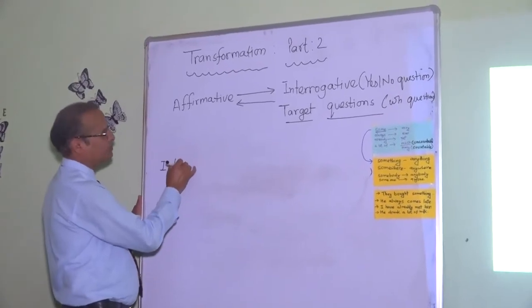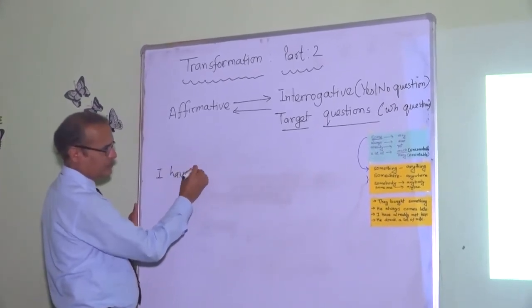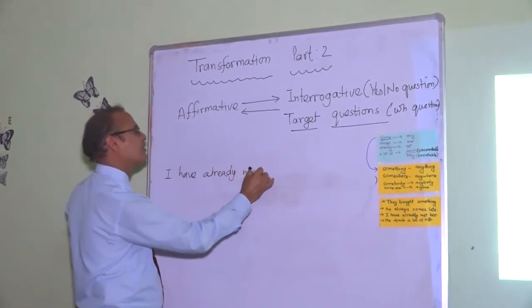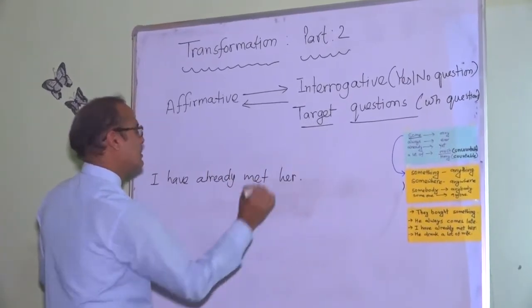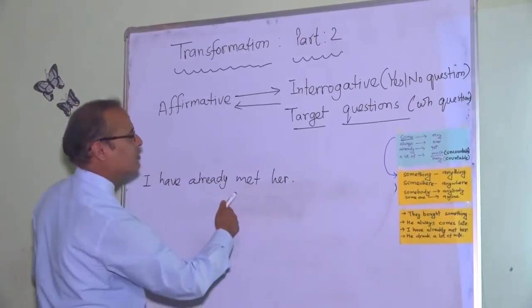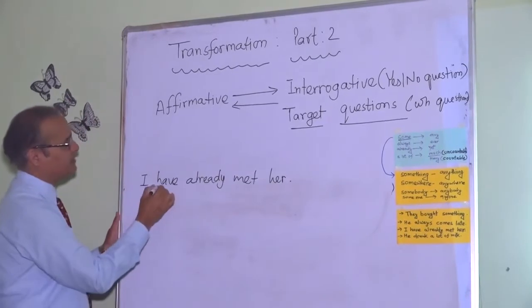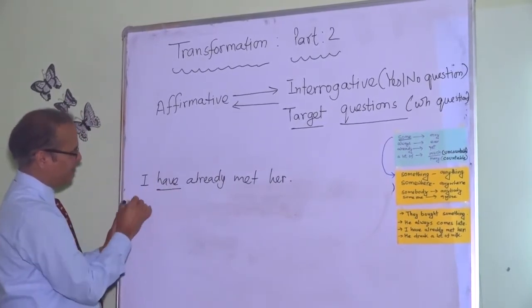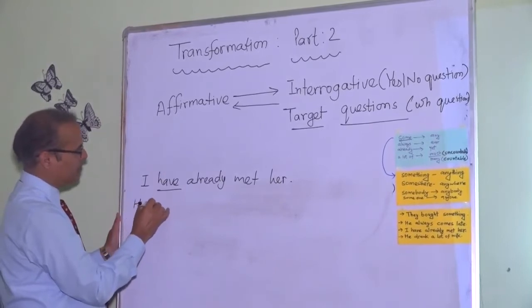I have already met her. This is the statement, and specification is changed into interrogative. So while changing, we need a helping verb. We start the question with the helping verb. Have. We start with Have I